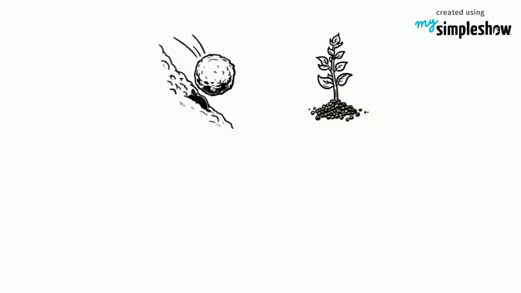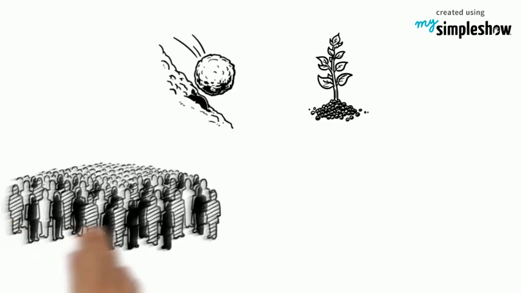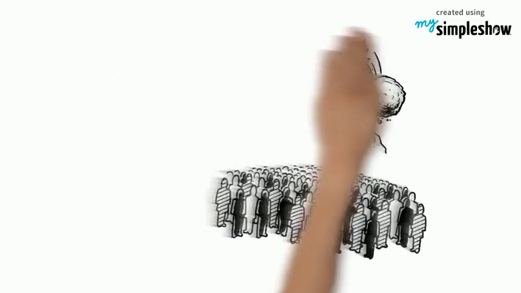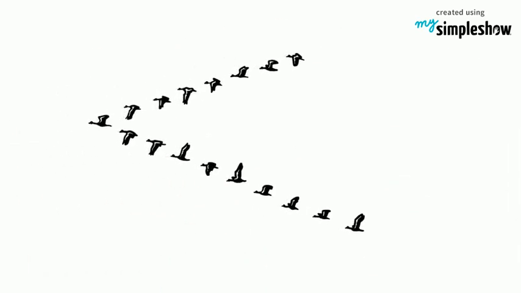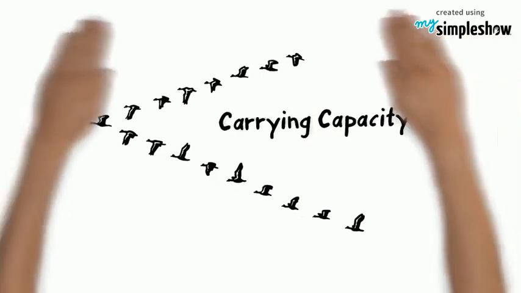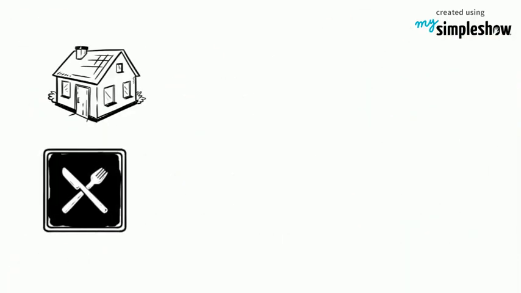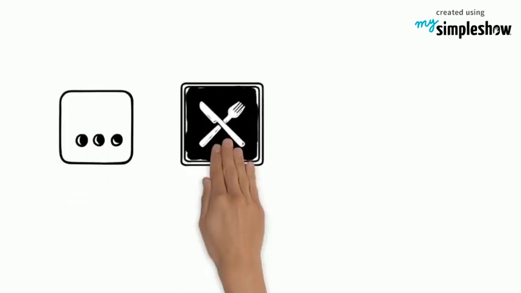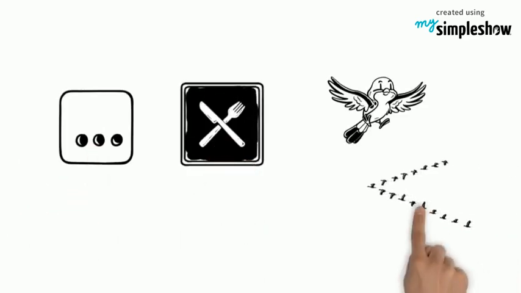The biotic and abiotic components of an ecosystem affect how large populations within the community can become. Remember, a population is all of the organisms of one species in an area. The number of organisms in a population that an ecosystem can support is called its carrying capacity. Food, shelter, and hunting territory are all things that can affect carrying capacity. Any biotic or abiotic thing that limits the carrying capacity is called a limiting factor. If there were only one more of that thing, food maybe, there could be more organisms in that population.